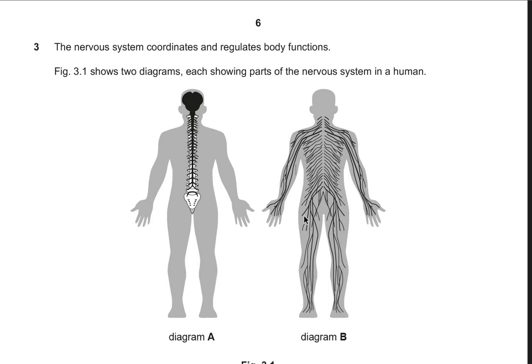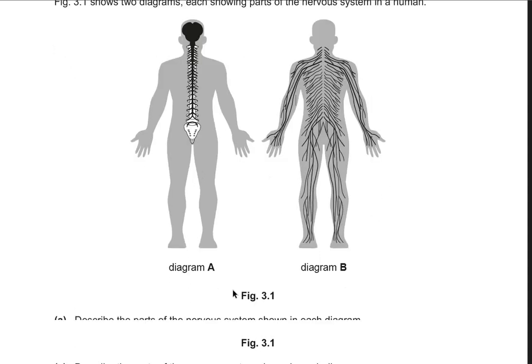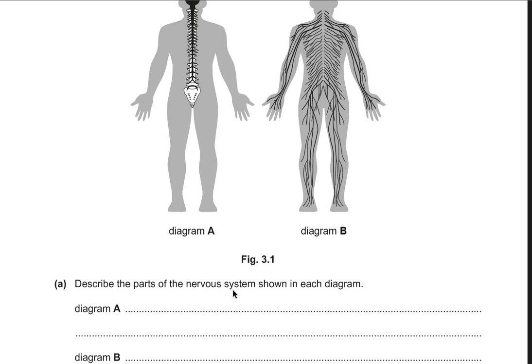Moving on to question number 3, part A. Question number 3 shows that the nervous system coordinates and regulates body functions. Figure 3.1 shows 2 diagrams, each showing parts of the nervous system and a neuron. Diagram A is showing the brain and the spinal cord. Diagram B is showing the peripheral nerves. We all know that the brain and the spinal cord make up the central nervous system, known as CNS. The rest, comprising the nerves and nerve fibers, the peripheral nerves, make up the peripheral nervous system, known as PNS, and it consists of nervous tissues like neurons and the tissues outside the CNS.